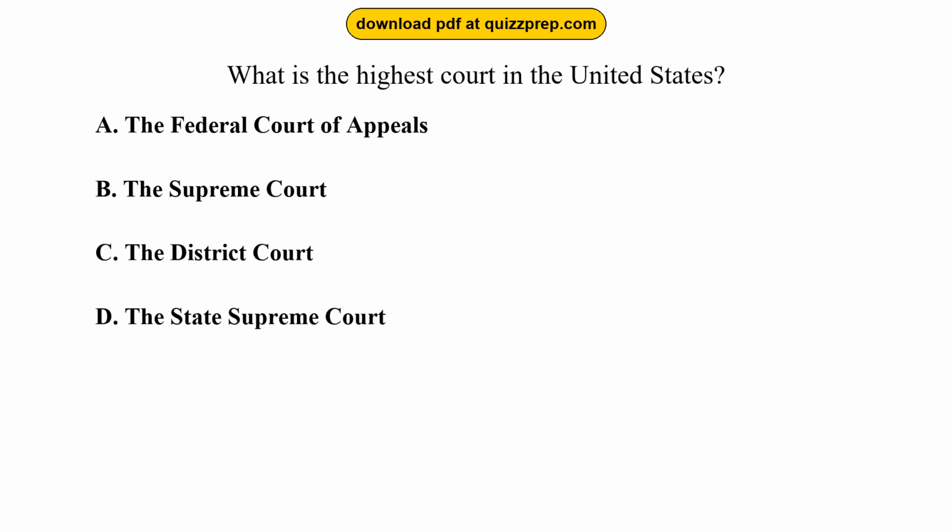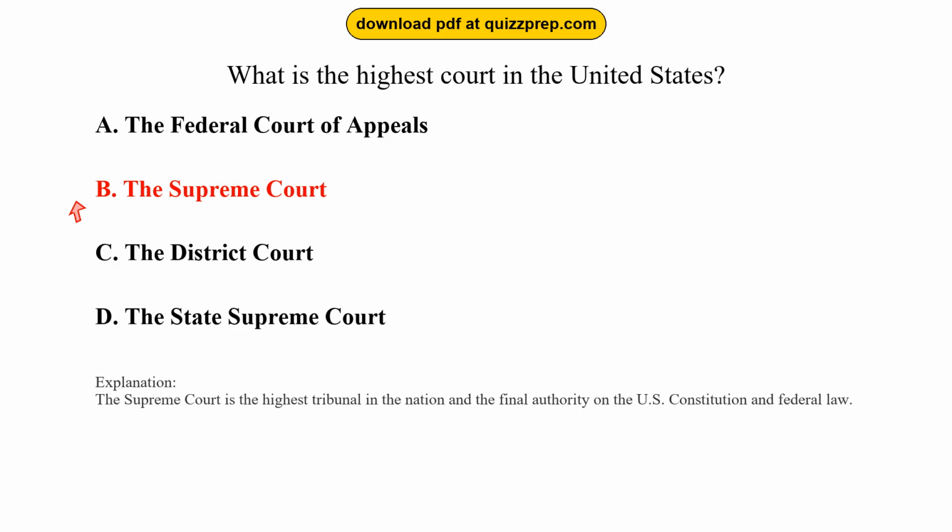Question 73. What is the highest court in the United States? Option A, the Federal Court of Appeals. Option B, the Supreme Court. Option C, the District Court. Option D, the State Supreme Court. The correct answer is option B, the Supreme Court. The Supreme Court is the highest tribunal in the nation and the final authority on the U.S. Constitution and federal law.